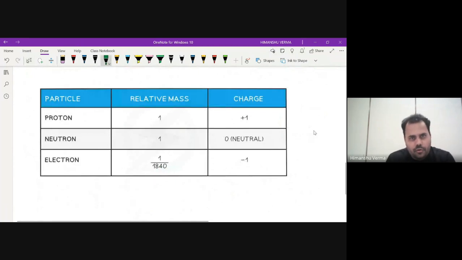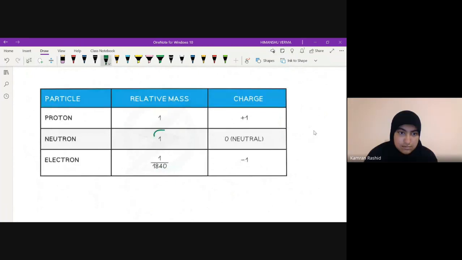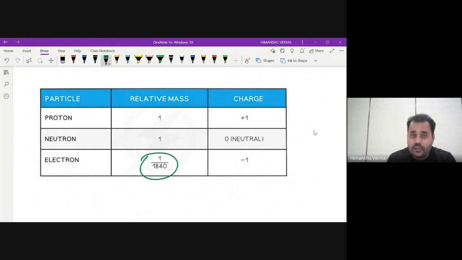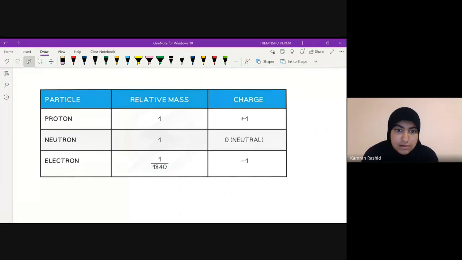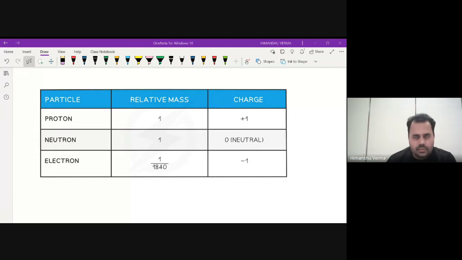If I consider the mass of a proton as one, then the mass of a neutron will also be one, but the mass of an electron is 1 upon 1840 times. If the charge of a proton is positive, then the charge of an electron is negative, so they are almost similar. The charge of a neutron is zero. So this is what we call proton, neutron, and electron.